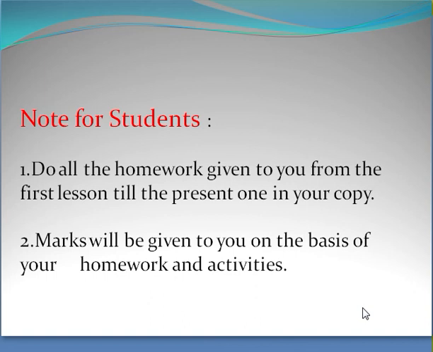Children, you have to do all the homework given to you from the first lesson till the present one in your copy. Marks will be given to you on the basis of your homework and activities.